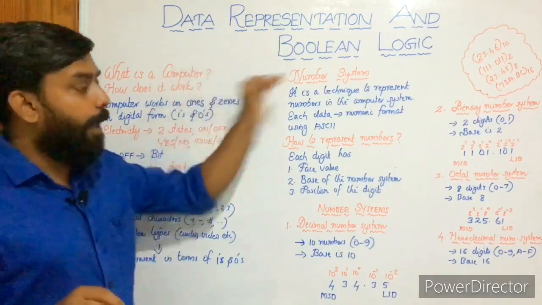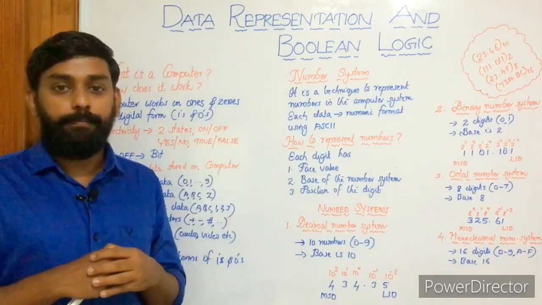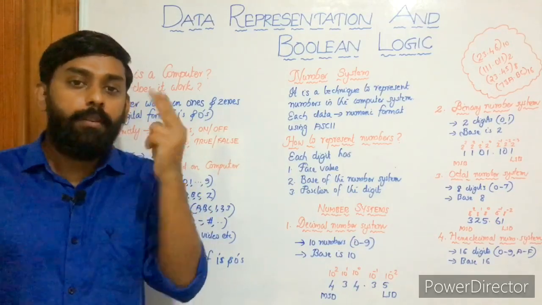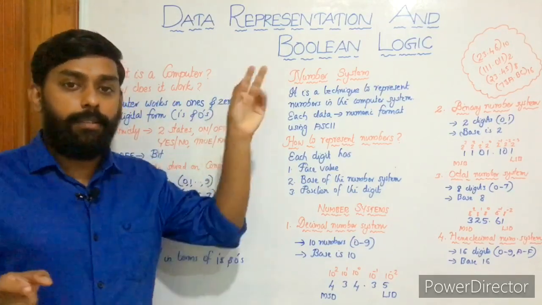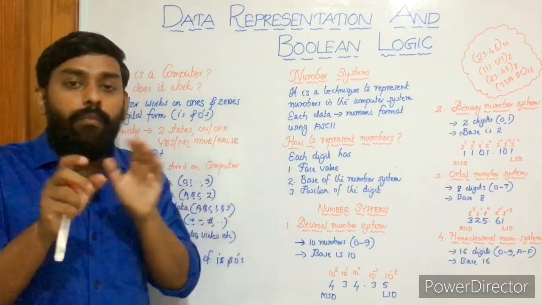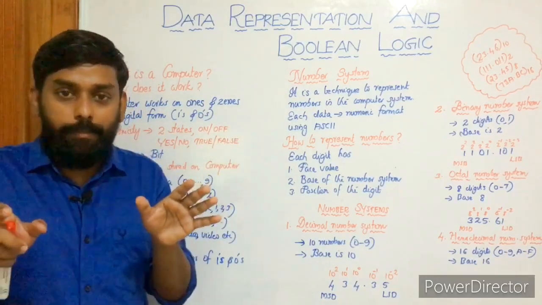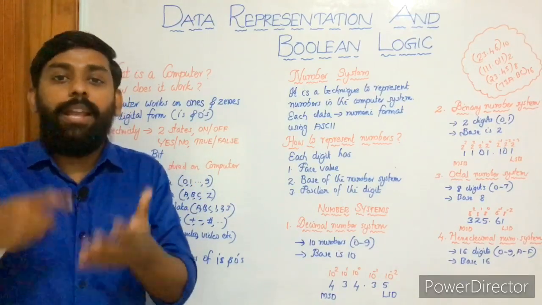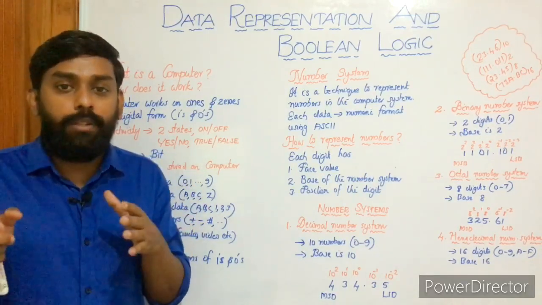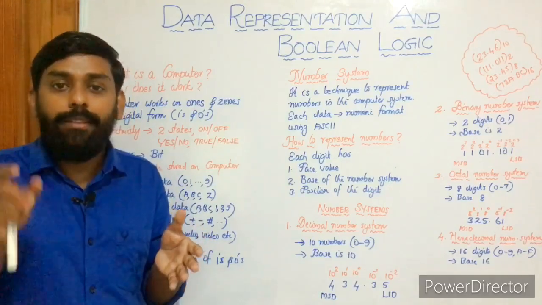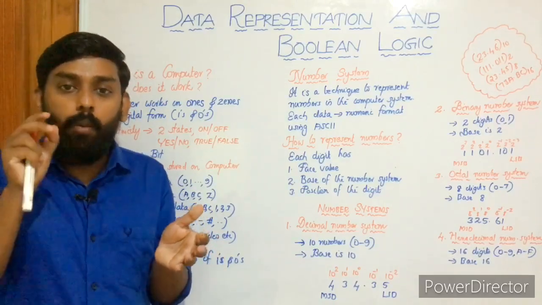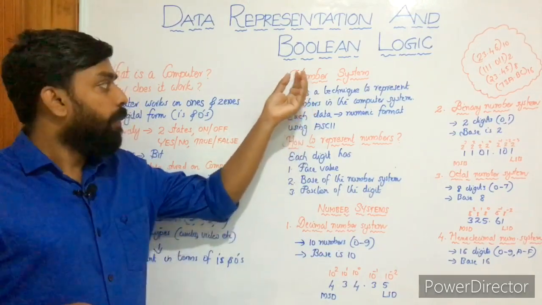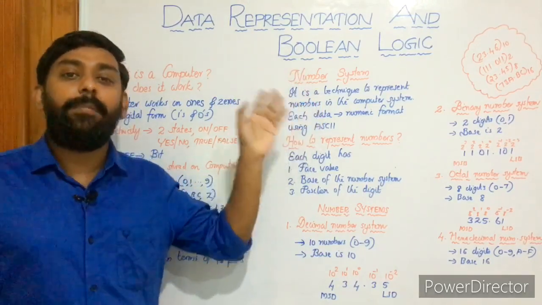So number system. What do you mean by number system? You know, computer works on numbers, right? Computer works on two numbers, 1 and 0. In addition to 1 and 0, we have 3 more number systems. And the number system we follow in our daily life or in our mathematical calculations is decimal. That is the internationally accepted, or internationally used, number system. So number system means a system consisting of numbers.